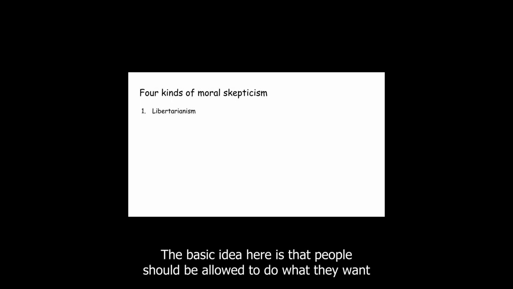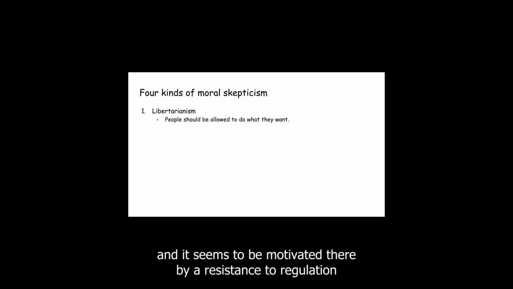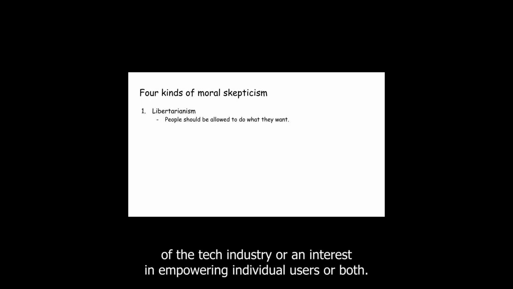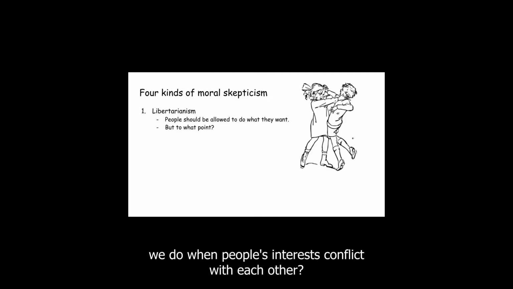If you have a libertarian streak in you, you're skeptical about the scope of morality. The basic idea here is that people should be allowed to do what they want with minimal restraint. This is a popular view among technologists in particular, and it seems to be motivated there by a resistance to regulation of the tech industry or an interest in empowering individual users, or both. But what should we do when people's interests conflict with each other?